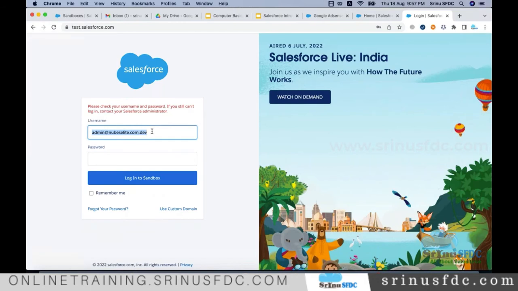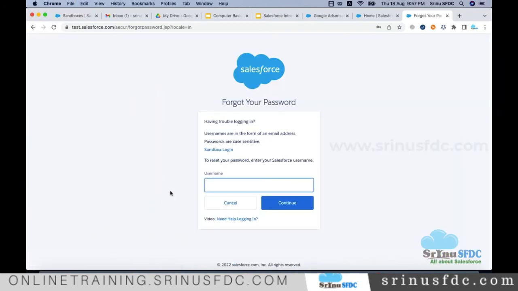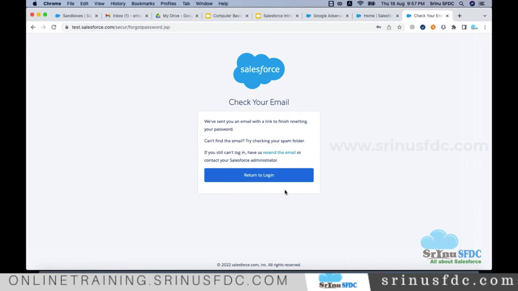Otherwise, in case you forget your password, it's very common, we forget our passwords. Click on forgot password and enter your username. On the first day all these things will happen. You may also forget your password. To reset it, this is the process. Then you will get an email. I am checking my email.